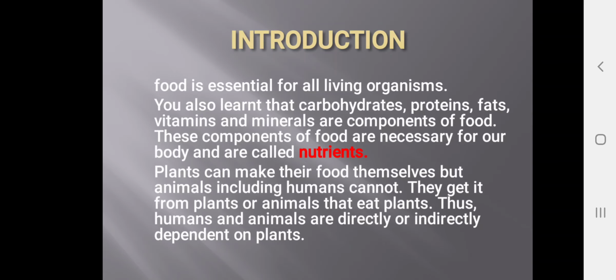Plants can make their food themselves, but animals, including humans, cannot. They get it from plants or animals that eat plants. Thus, humans and animals are directly or indirectly dependent on plants. Okay, so this is all about the introduction part of the nutrition lesson.